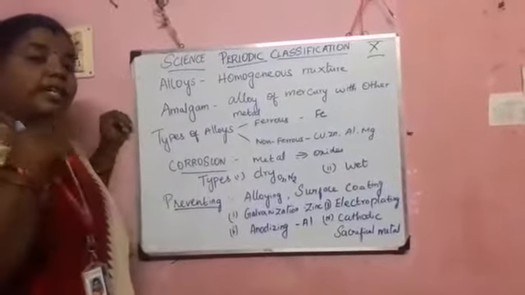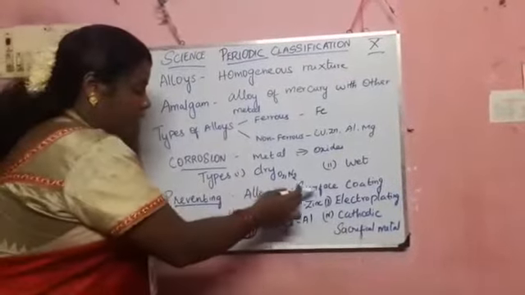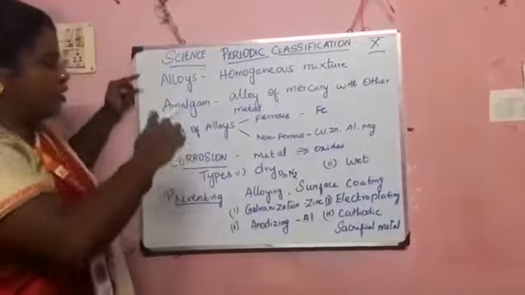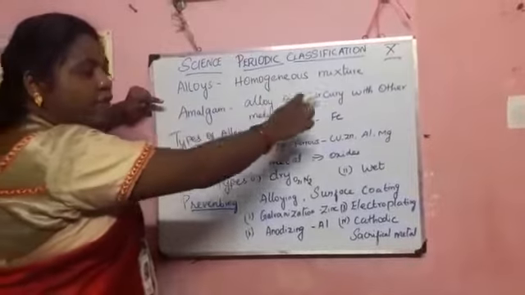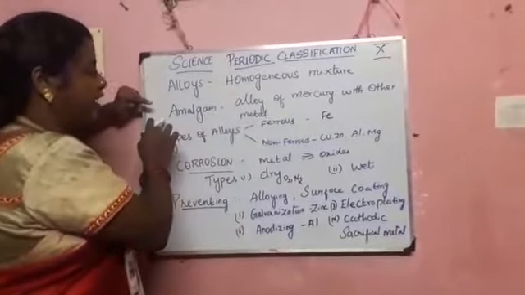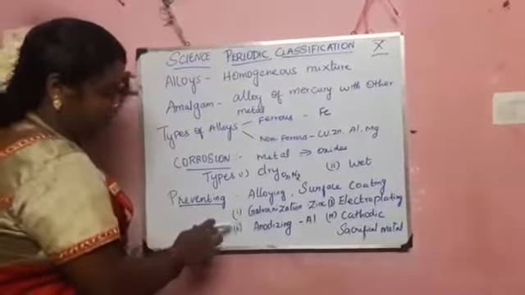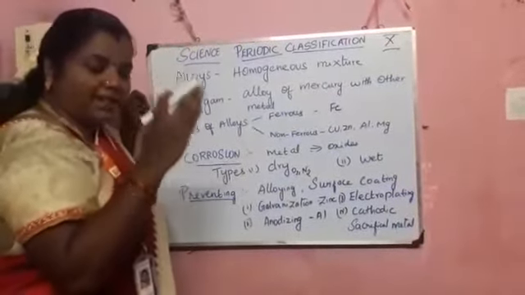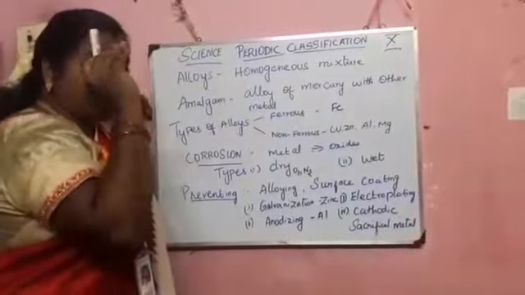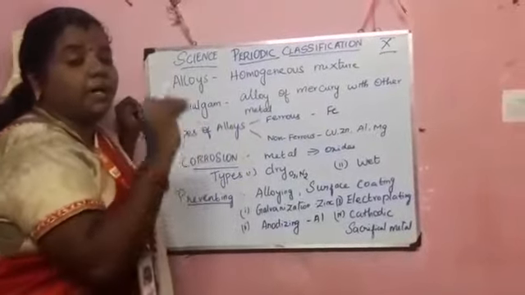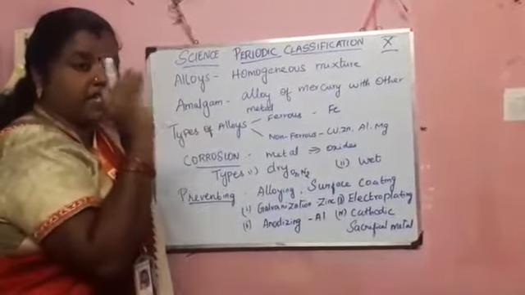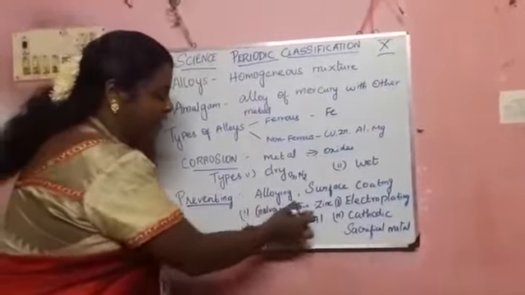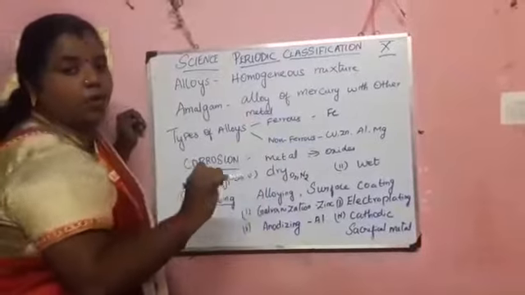Let's see what the different preventing measures are. For surface coating we have galvanization. We saw that alloying is with metals, and if you are using mercury, we specifically term it an amalgam. Galvanization means one metal is coated with another metal. If zinc is involved, that is called galvanization. Galvanization means zinc is involved in it.